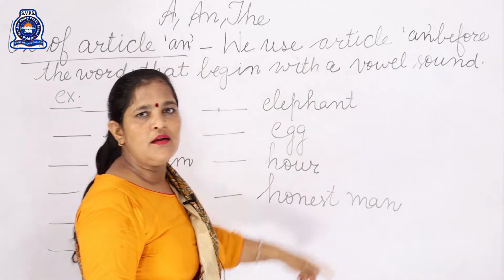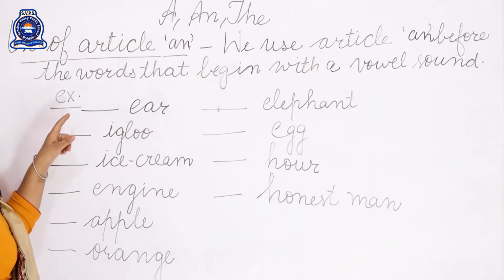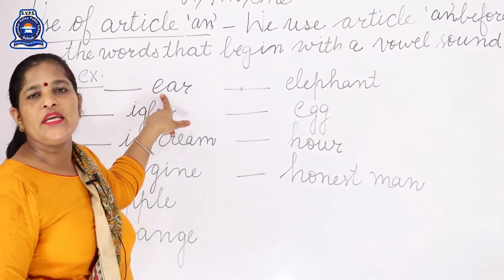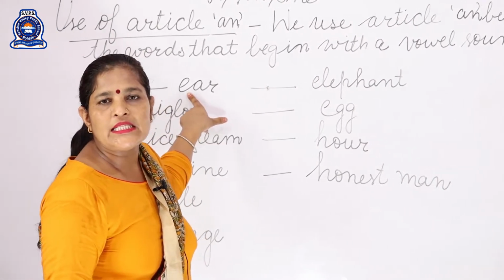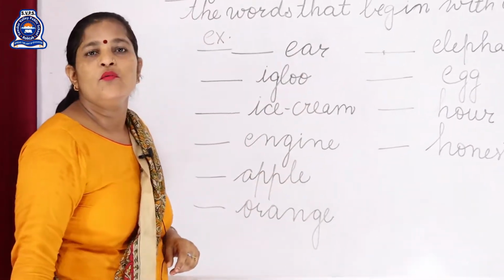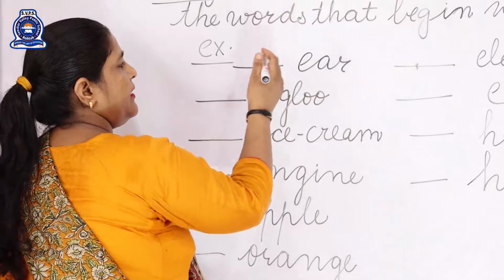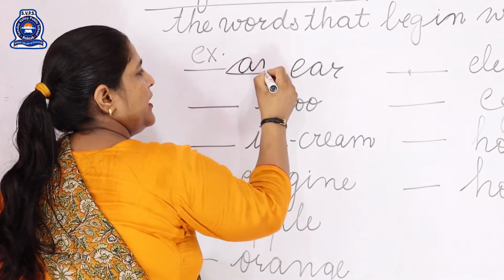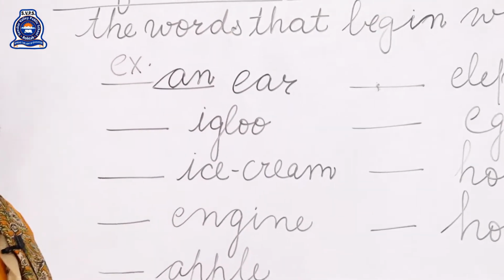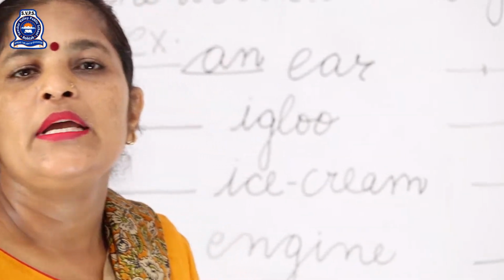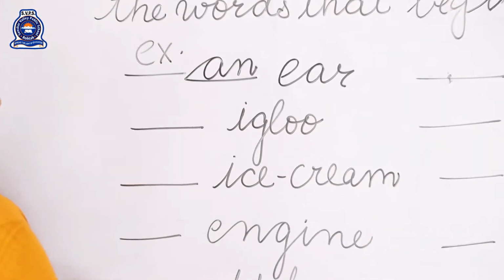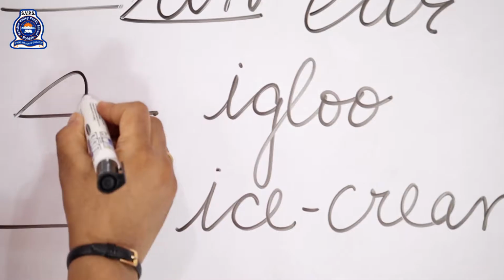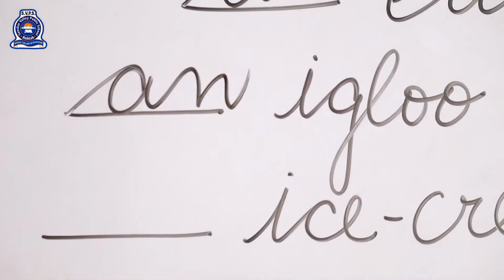It's clear to you beta? Let's do some examples beta. See first, dash ear. E. E sound is coming. So E is a vowel. So what we have to fill here? Article an we have to fill here. Next one is beta igloo. Igloo. E sound is coming here. So what we have to fill here beta? Article an we have to fill here beta.